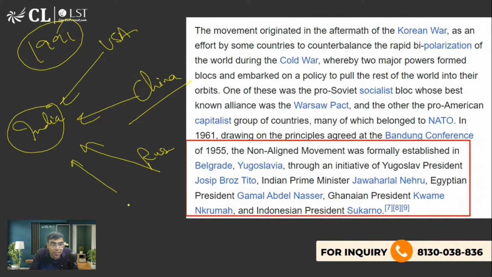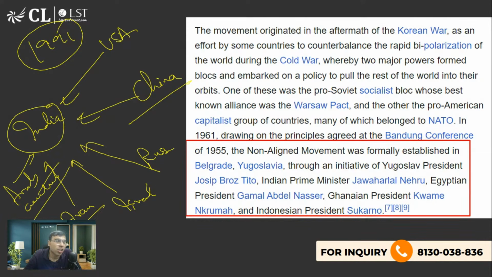We are having deal with Israel, and at the same time we have deal with Iran also. Although कुछ issues हो गए थे, but the idea is still, है ना, in Arab countries also. So multi-alignment, that's the idea behind this. Or strategic autonomy means India's foreign policy should not be dictated by anyone else. That is the original idea behind this.